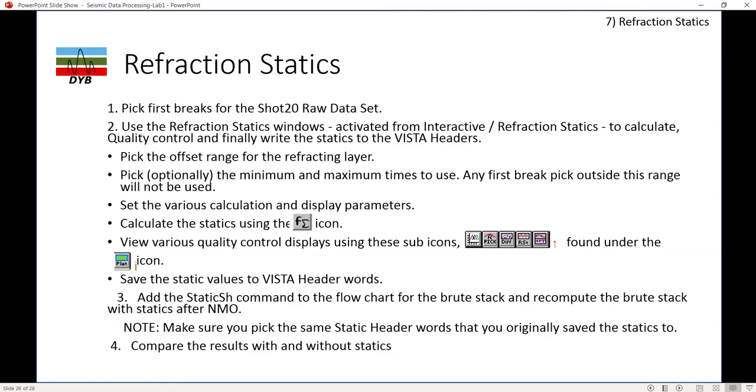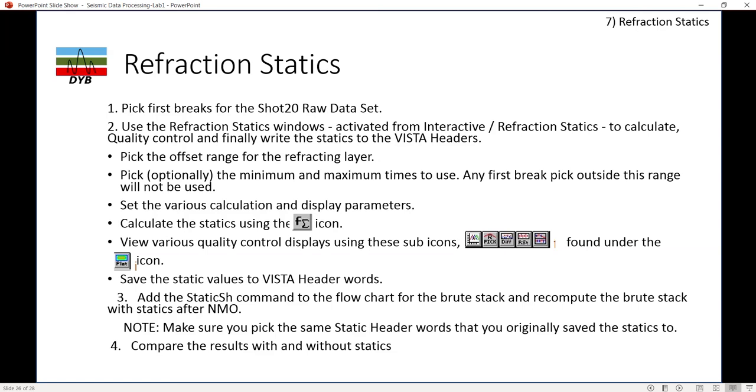So now the first experiment which will be done is the reflection static. So this lab work will be given to you for doing the reflection static of the data. So these are the procedures which are mentioned here. Now you have to pick the first break for the short 20 raw data set, and use the reflection static window, activated from interactive reflection static as I mentioned.